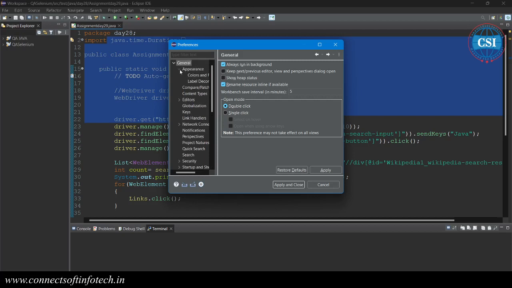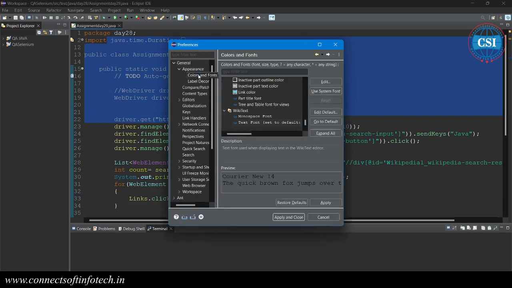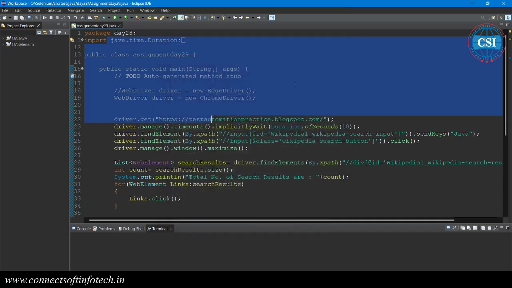Here is the appearance, color and font, so you can change the color and font size. Below you can see the wiki text font, and here is the font type and font size, so from here you can edit the color and font. Yes, you can increase the font also right now.